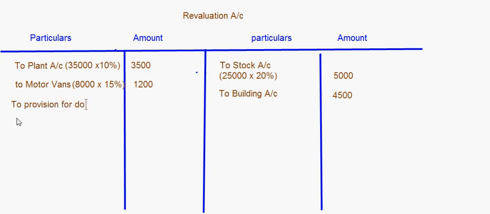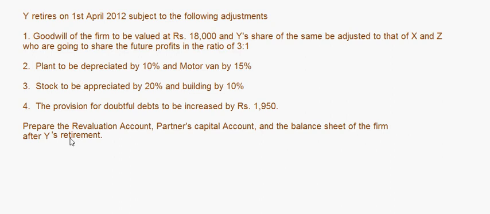To provision for doubtful debts is increasing by 1,950. Okay, that's all. Goodwill will not come in the revaluation account, that is a capital account, right?